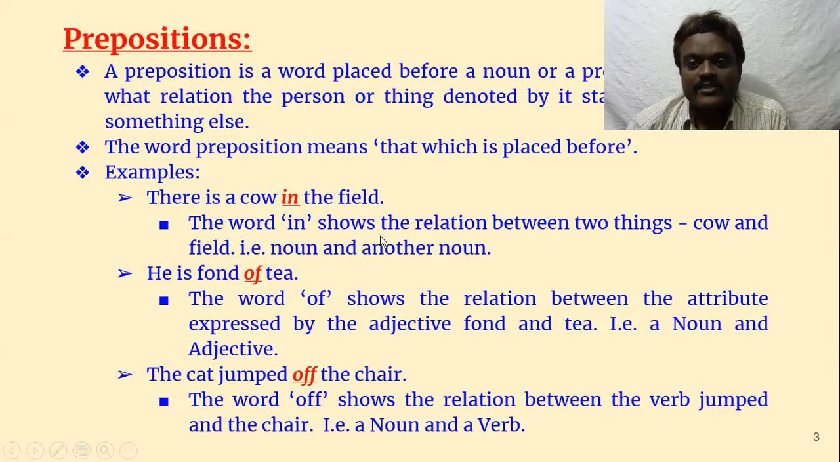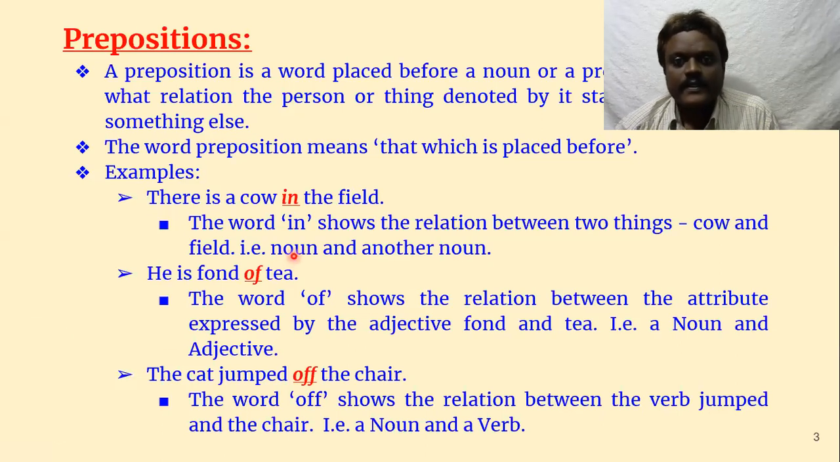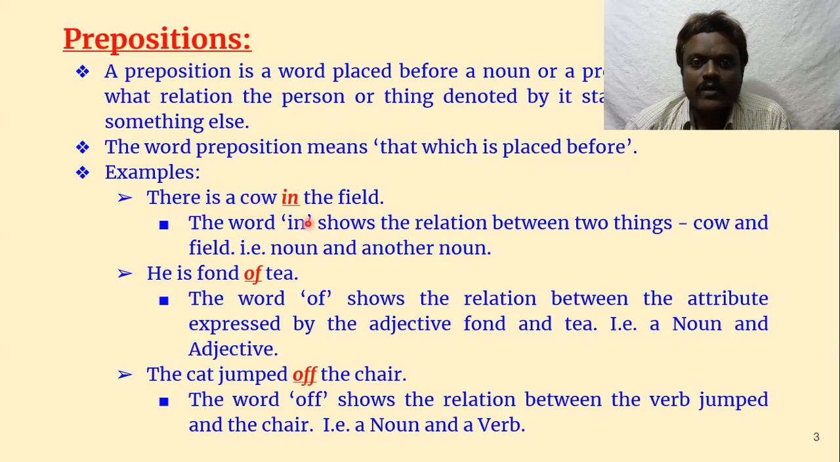So what is it actually doing? The in shows the relation between two things, that is, cow and the field. Noun and another noun. So here it is connecting two nouns. Cow is also a noun, field is also a noun.